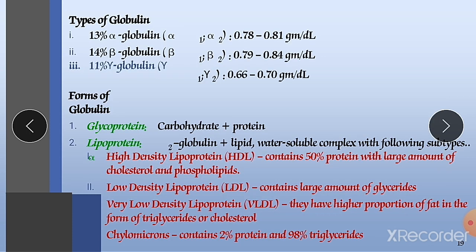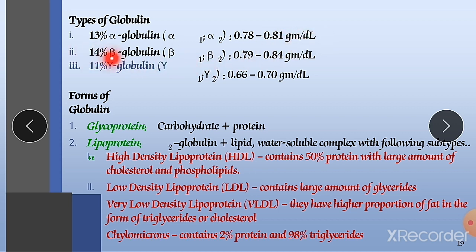The types of globulins are alpha globulin, beta globulin and gamma globulin. There are three types of globulins. First is alpha globulin. It is 13% in proportion, and its concentration is 0.78 to 0.81 grams per dl.